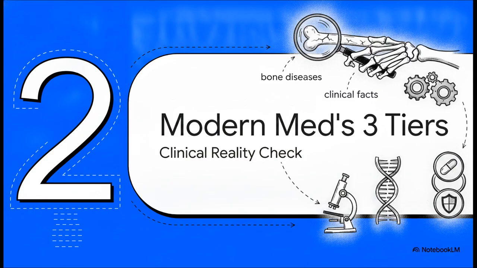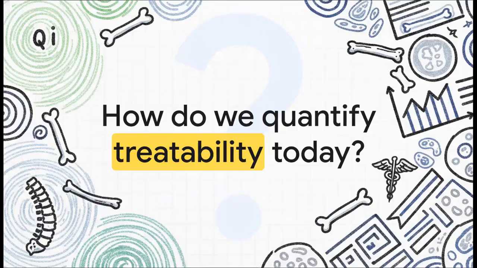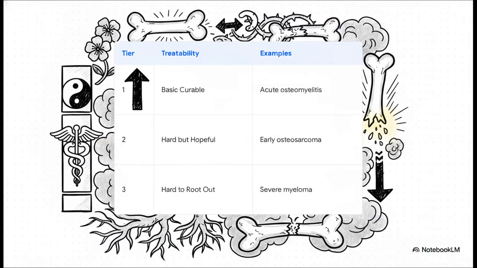Moving on to part 2, modern medicine's 3 tiers, or the clinical reality check. So we've got this beautiful philosophical framework, right? But you might be wondering, how does modern evidence-based medicine quantify the treatability of these exact same diseases? Because where ancient medicine measures qi and energy balance, modern oncology and orthopedics demand cold, hard clinical metrics. And in that modern world, treatability isn't just about the name of the diagnosis. It essentially falls into 3 distinct tiers, based on tumor stage, patient age, and molecular typing.